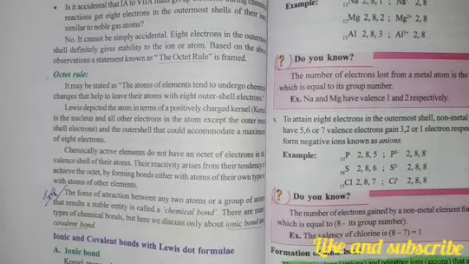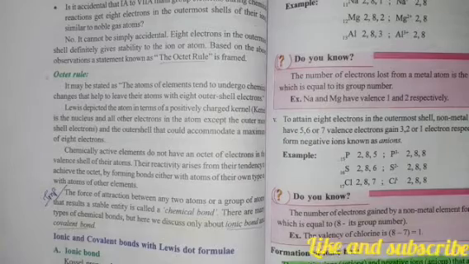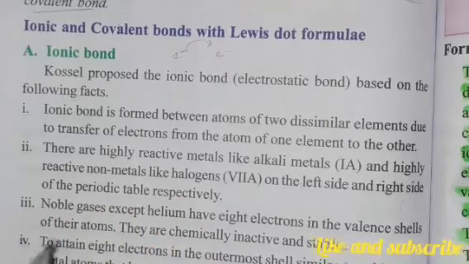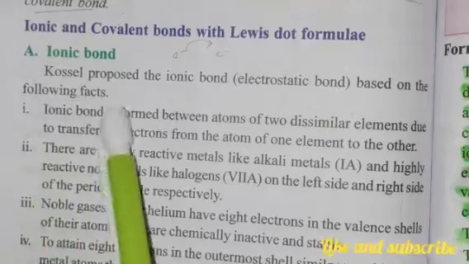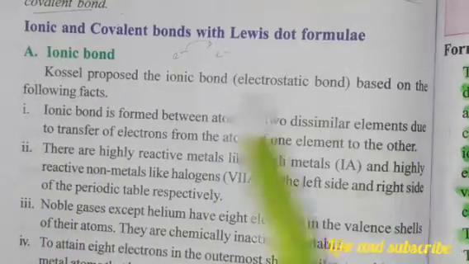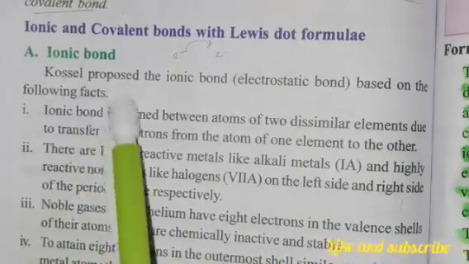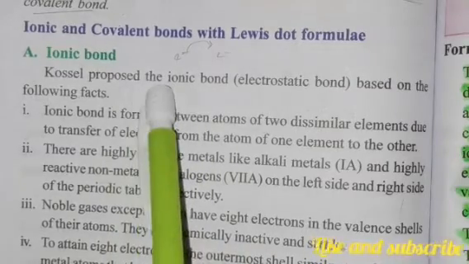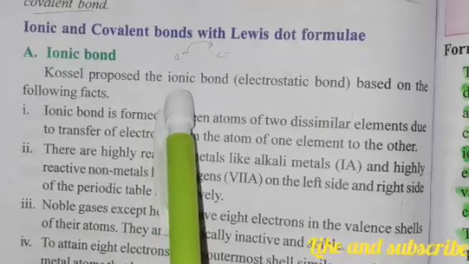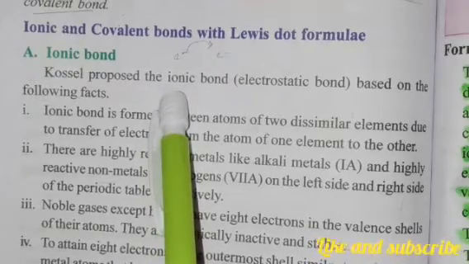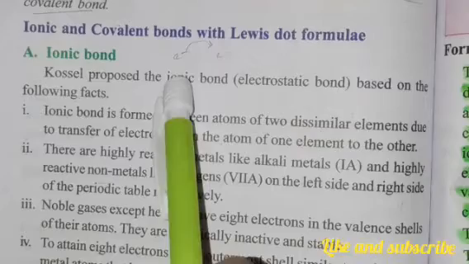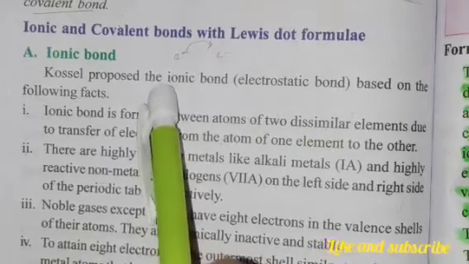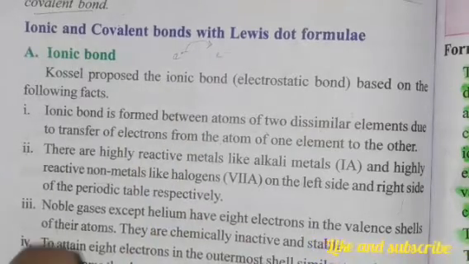Okay, so let us start the class. Let us start with the ionic bond. Kossel proposed the ionic bond based on the following facts. Now, seeing the word ionic here, children, do you have any idea what it means? Ionic means there is some ion formation taking place. There is some bond formation taking place due to the electrostatic force.